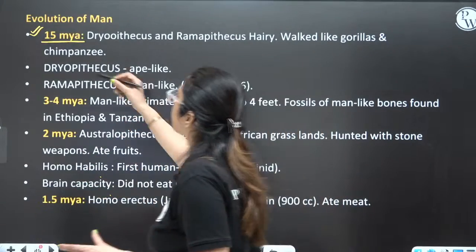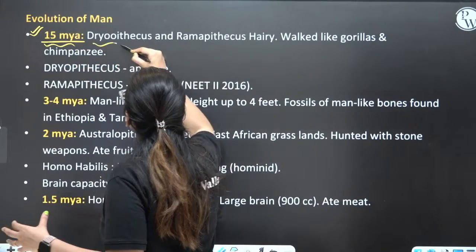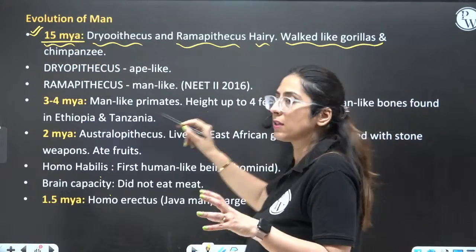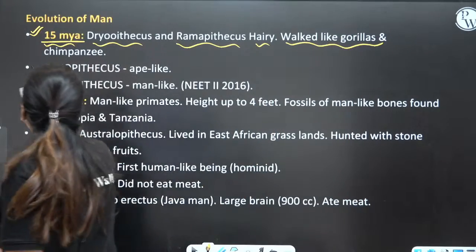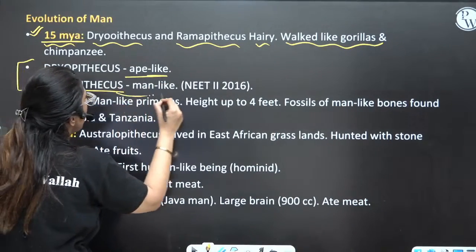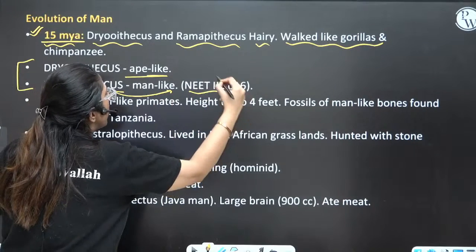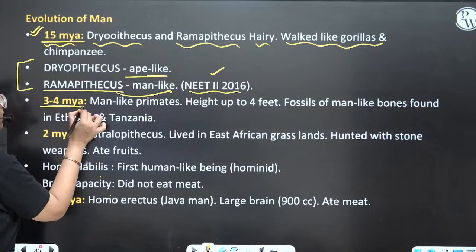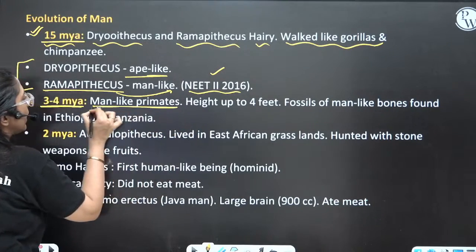So first, 15 million years ago, Dryopithecus and Ramapithecus, they were hairy, walked like gorillas and chimpanzees. One very important question: Dryopithecus were more ape-like, Ramapithecus were more man-like. Very, very important. This has been asked in the NEET paper. Clear?